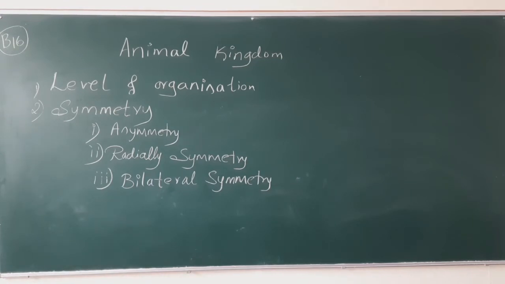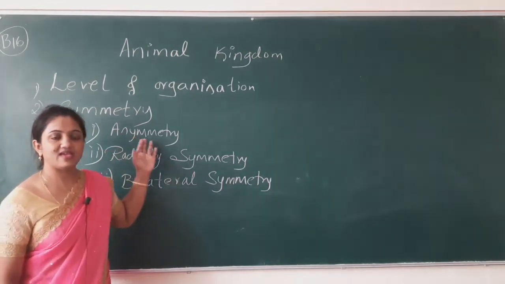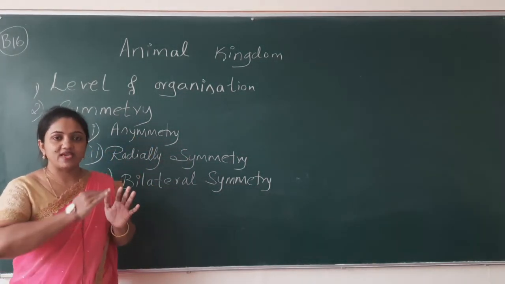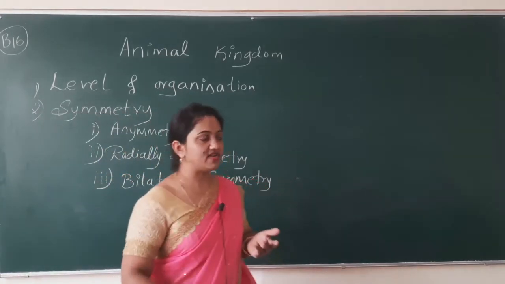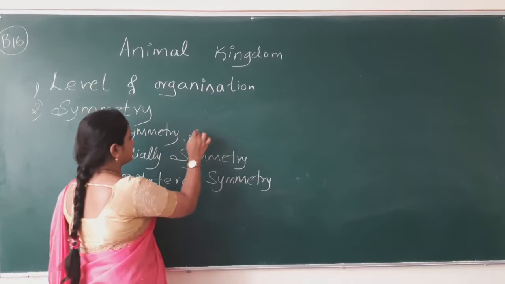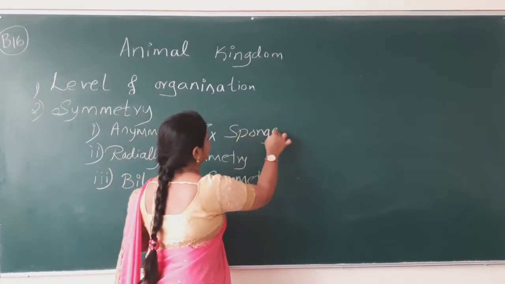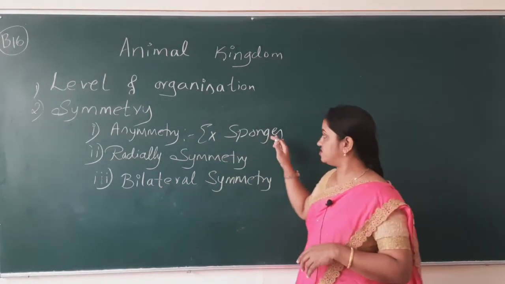So what is asymmetrical or asymmetry? Asymmetry is nothing but, the name itself saying asymmetry. None of the planes can cut that animal into two equal halves. So an asymmetry example is sponges. Again we come to the sponge here.